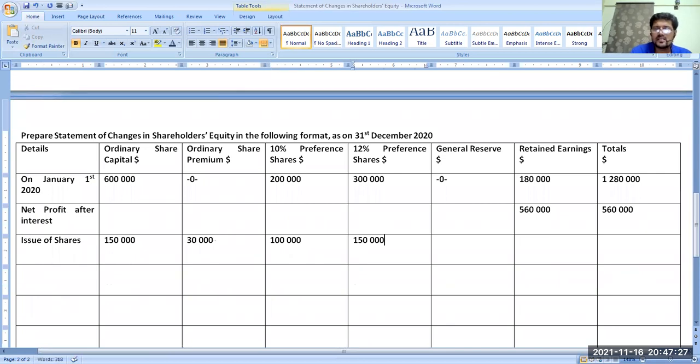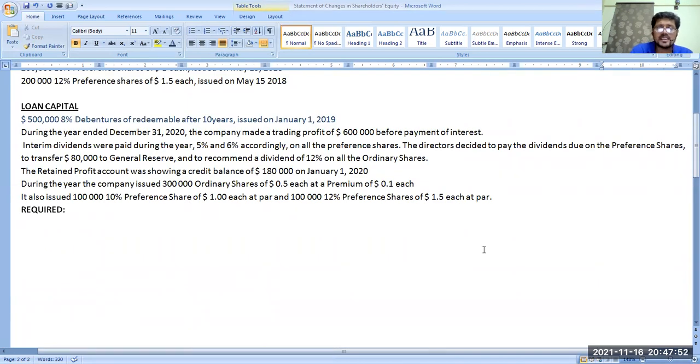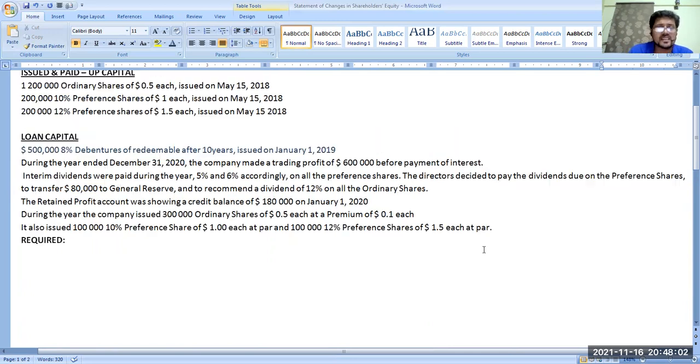150,000. Okay. So the total issue of shares is 150,000 plus 30,000 plus 100,000 plus 150,000. That is 430,000 is going to be added over here. Okay. Now see, issue of shares we have done. Why we have done? Because we have to be very much careful about interim dividends during the year, 5% and 6% accordingly on all the preference shares, means newly issued preference shares and the old previously issued preference shares.